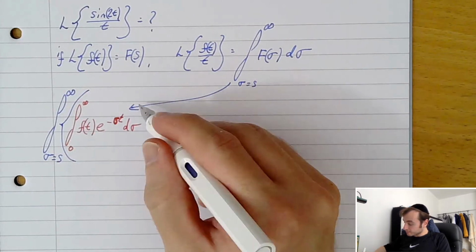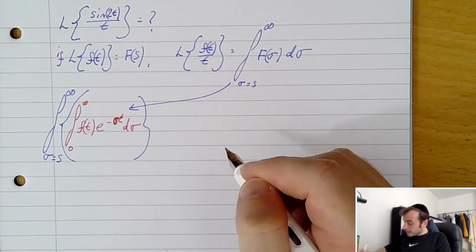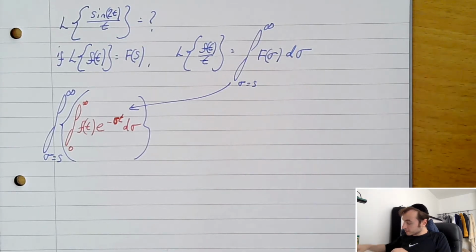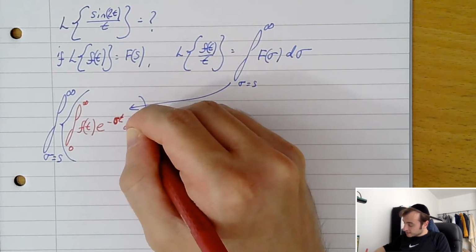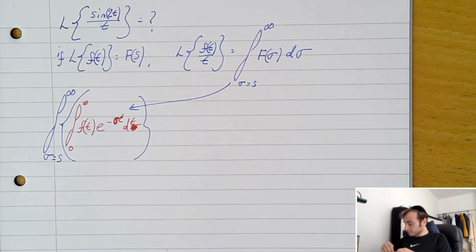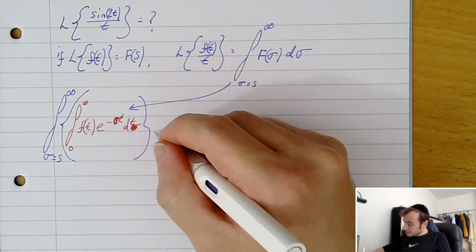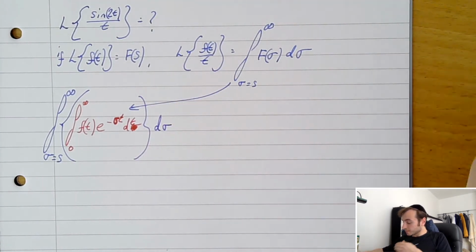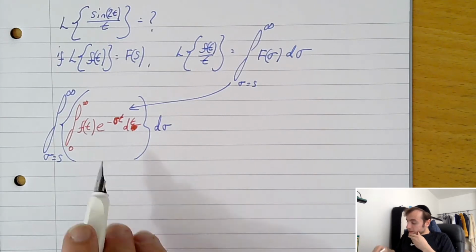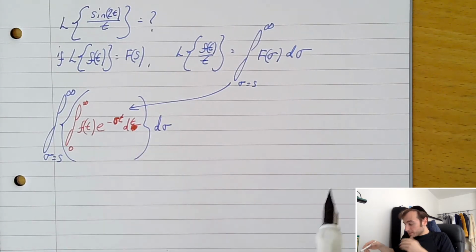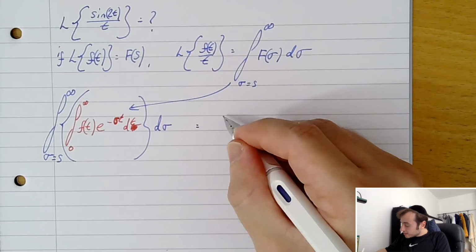Everything over here. Sorry, that's not going to be d sigma, that's going to be dt. This is going to be d sigma over here. So let me write that out again to make it clearer.